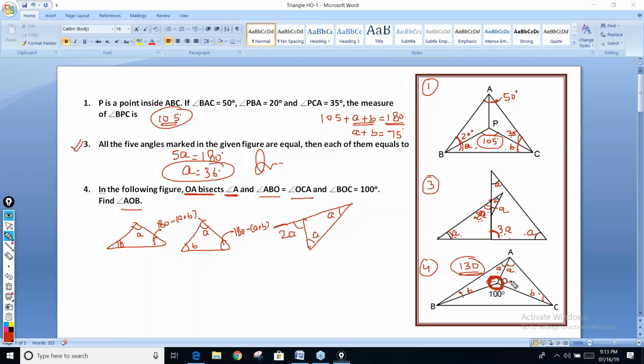This angle and this angle are equal. The angle made on a center or a point is 360 degrees. So this is 100, so this is 260. If this is 260, these two angles are equal. So 130 each.